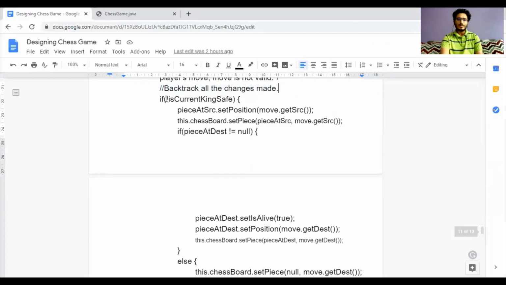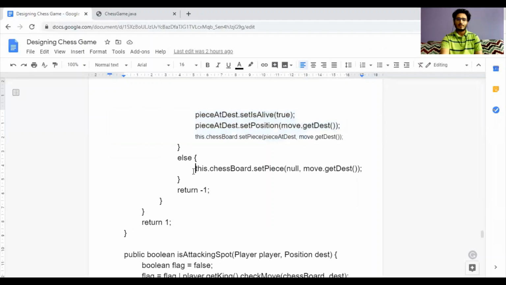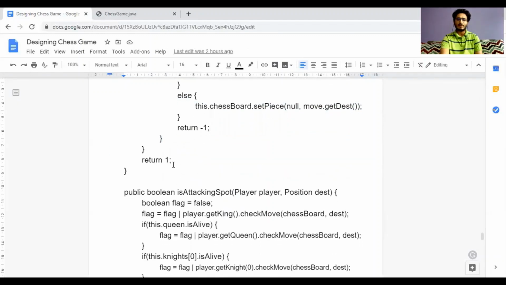So if the current player's king is not safe by the current player's move only, then we have backtracked all the changes in this code and we have returned -1. Else we will return 1, that is we have taken the input, we have performed the move and the move was valid.